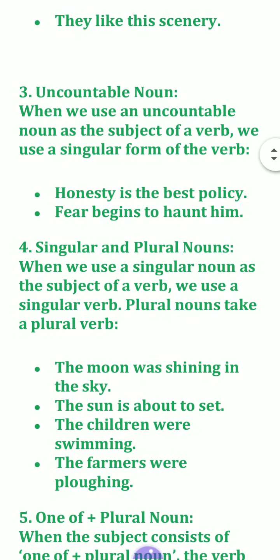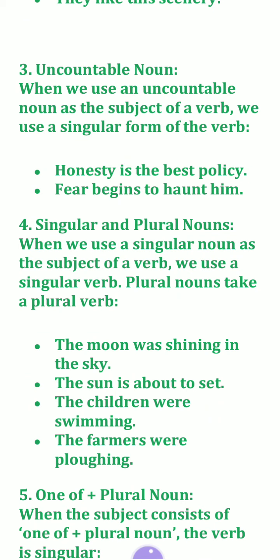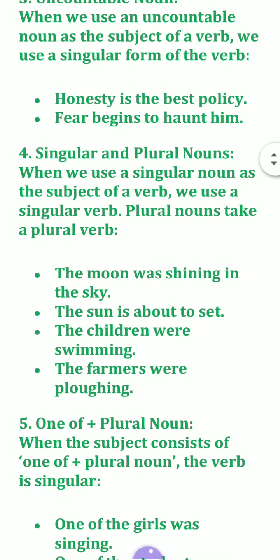Now the rule number three, uncountable noun. When we use an uncountable noun as the subject of a verb, we use a singular verb. Like honesty. Uncountable noun, the verb will be singular. Honesty is. Fear is singular. Okay, uncountable nouns take a singular verb.